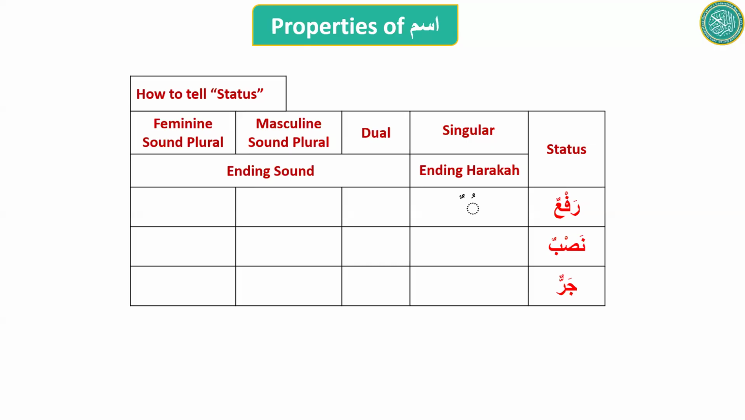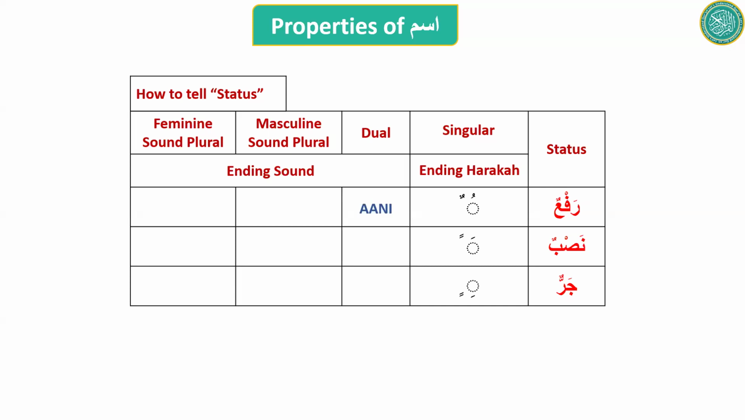For rafa, for singular, it is one dhamma or two dhamma, dhammatain. For nasab, if you see at the last letter that there is a fatha or two fatha, fathatain, it means it is nasab. And if the last letter of the ism has a kasra on it or two kasra, then it means it is jar. So rafa is one or two dhamma, nasab is one fatha or two fatha, and jar is one kasra or two kasra.